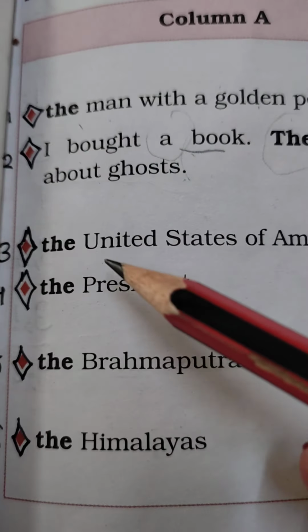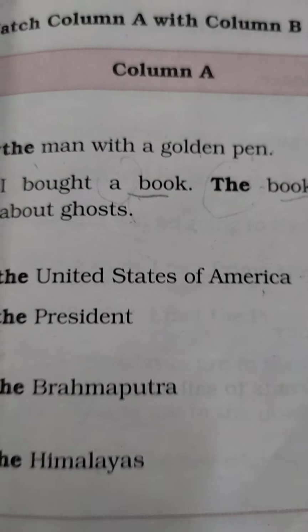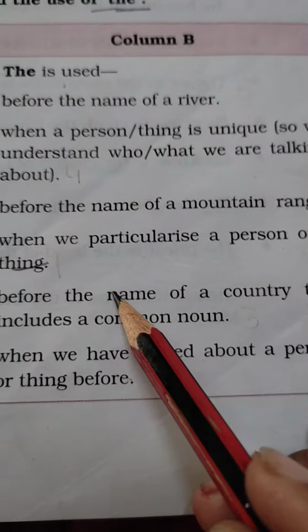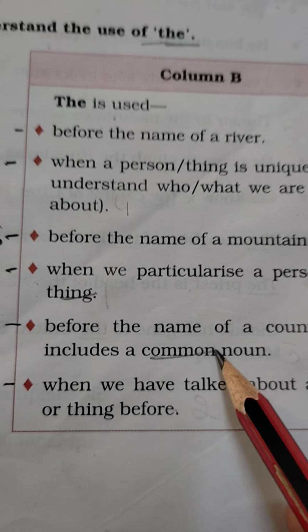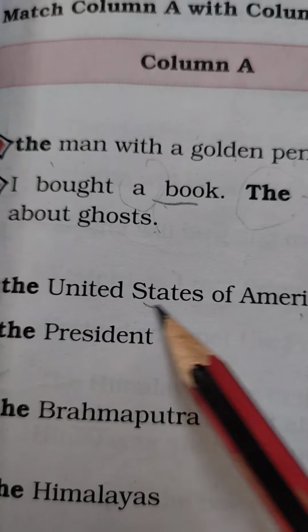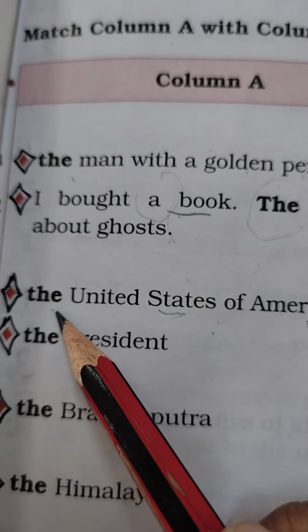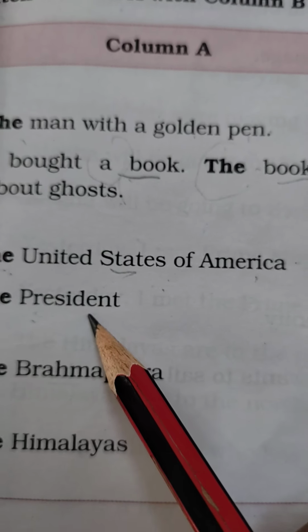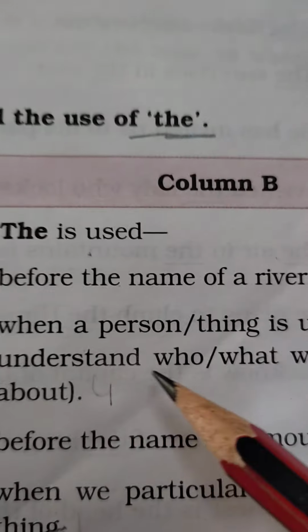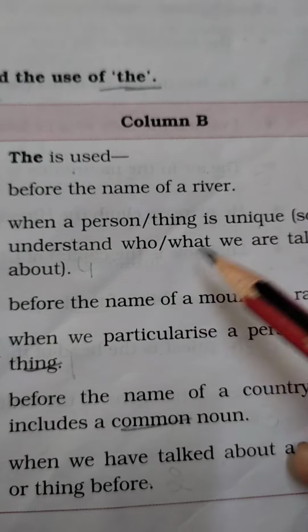The next one is the United States of America. Now look here. We use the before the name of a country that includes a common noun. Clear? Now States of America is here, which includes a common noun, that's why we have used the here. Next is the president. Now president is not a common man. So when a person or thing is unique, okay? There we will use the.